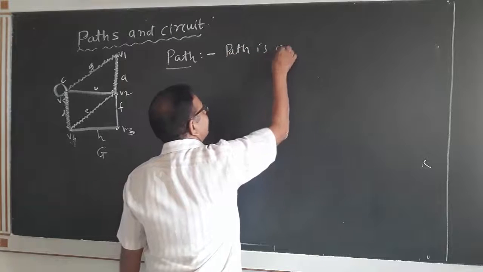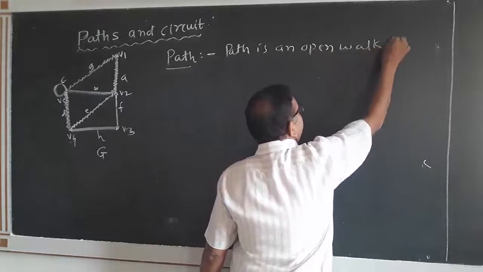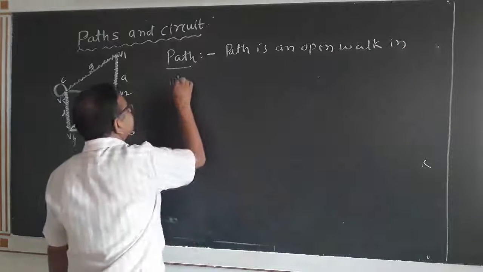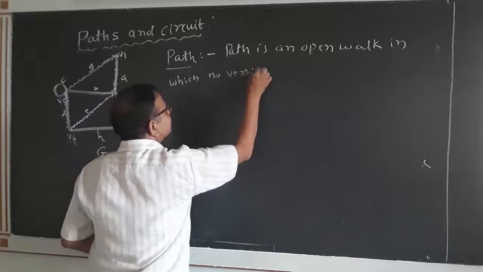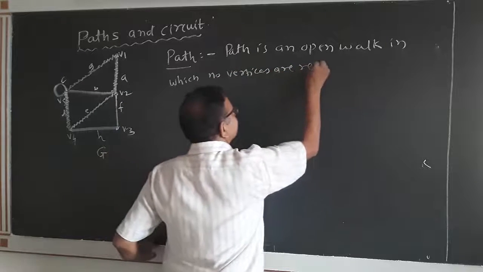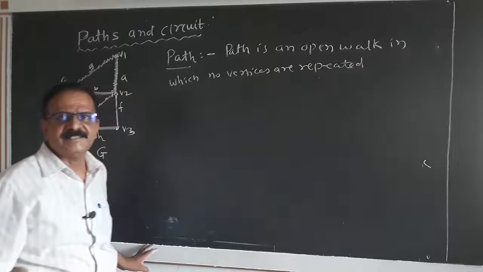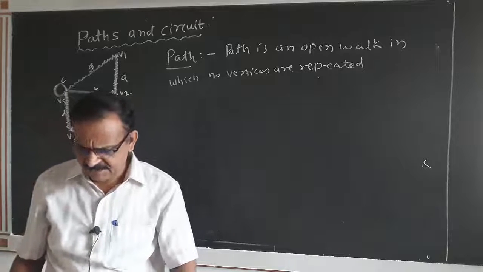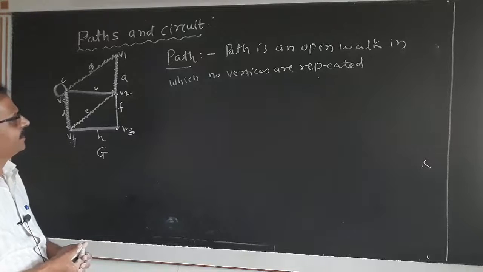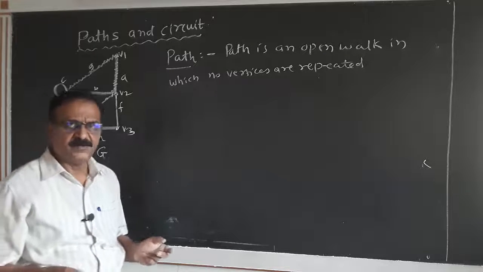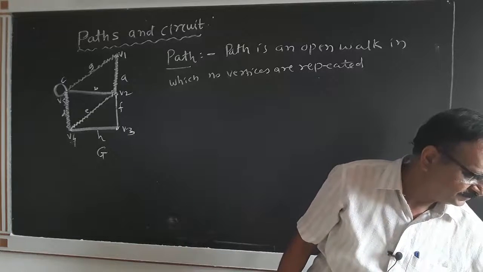Path is an open walk in which no vertices are repeated. In a path, no vertices are repeated. It is open walk. What we can say? Walk must be open walk, but it should not contain any vertex repeated.